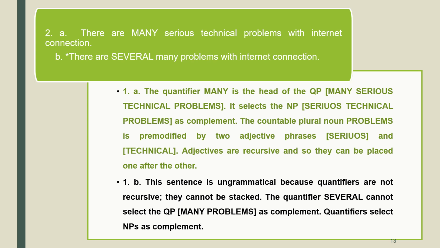Adjectives are recursive and so they can be placed one after the other. On the contrary, 1b is ungrammatical because quantifiers are not recursive. They cannot be stacked. The quantifier several cannot select the QP many problems as complement. Quantifiers can only select NPs as complement.